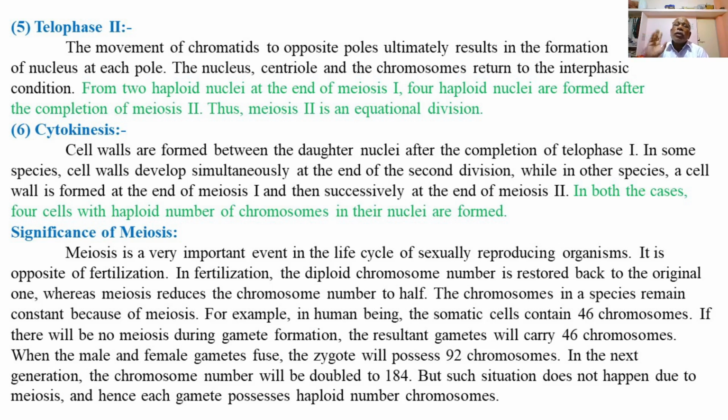This happens only because of reduction division. That is, the chromosome number of the diploid gamete mother cell is reduced to half in the gametes. On fertilization of the male and female gametes from two parents, a diploid zygote forms with the same chromosome number as that of the parent species. So this is about the significance of meiosis.